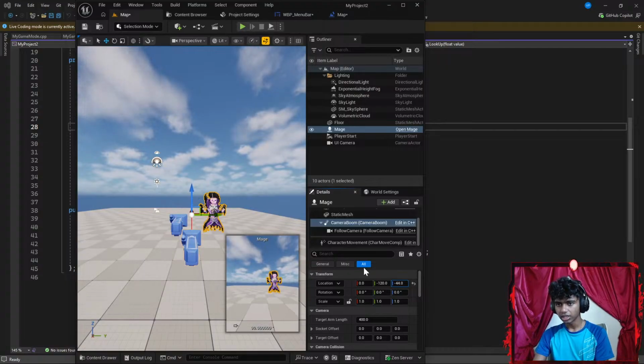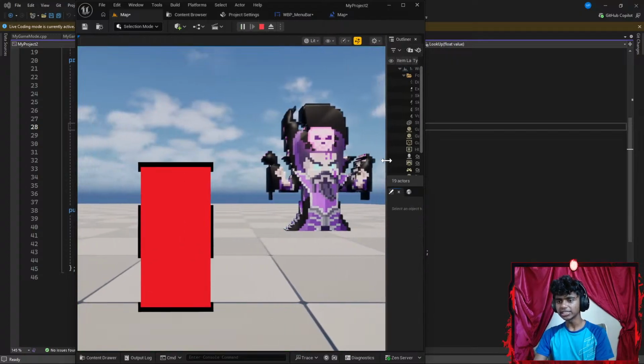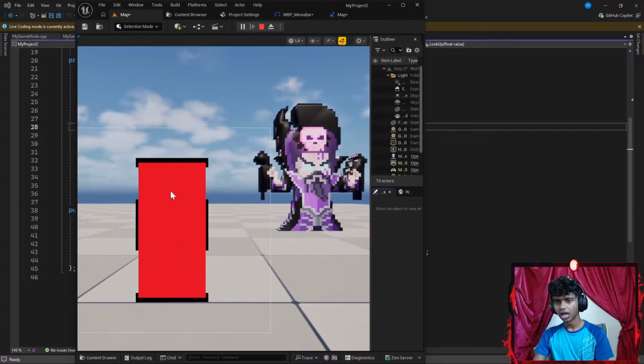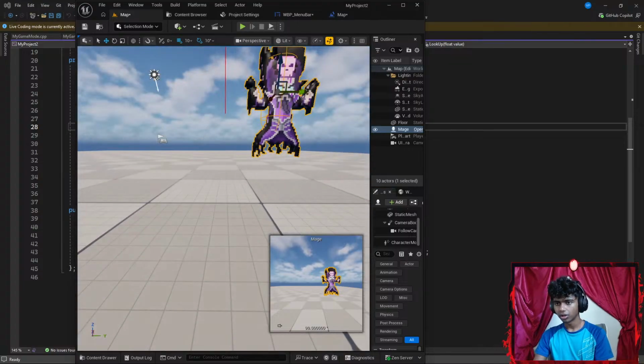Okay, perfect. Now I'm going to go ahead and run the code again. There we go. Okay, this is actually perfect. All I want to do is get my UI and my player a bit higher. But I keep falling down though. Okay, because my capsule is there. I want to get my capsule lower.